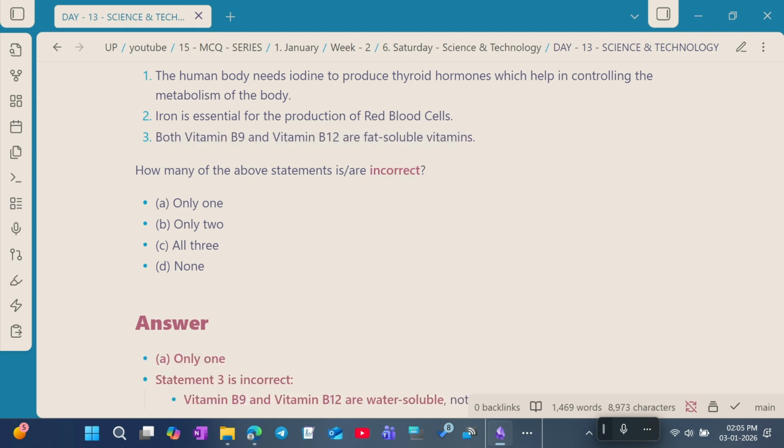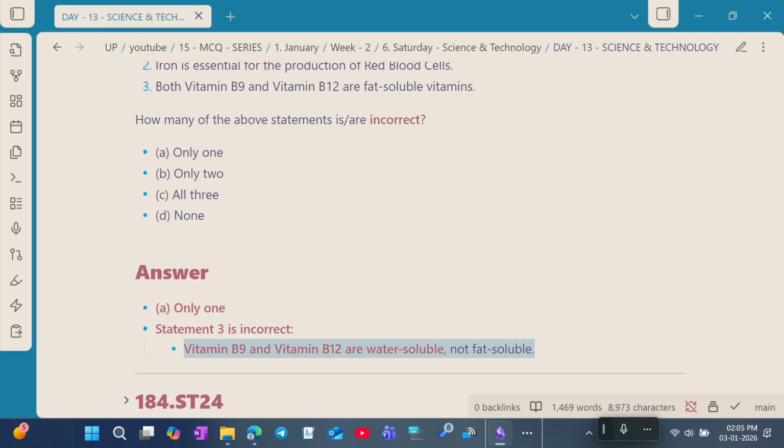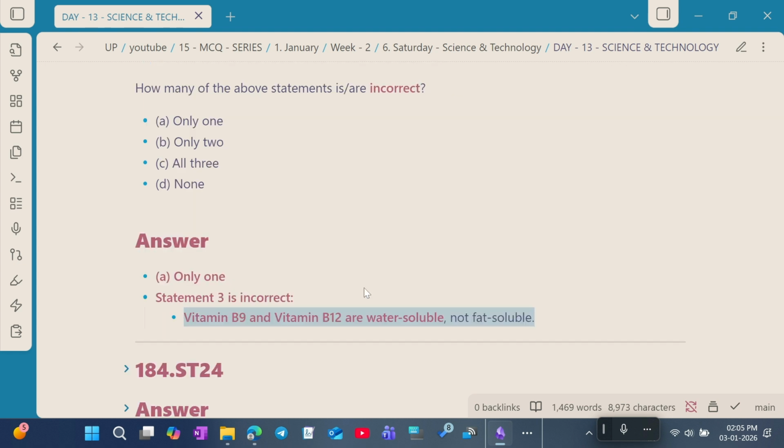So, option A, 1 only. Statement 3 is incorrect because vitamin B9 and B12 are water soluble, not fat soluble.